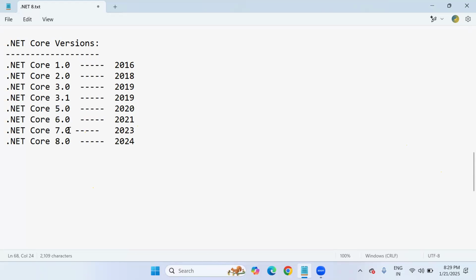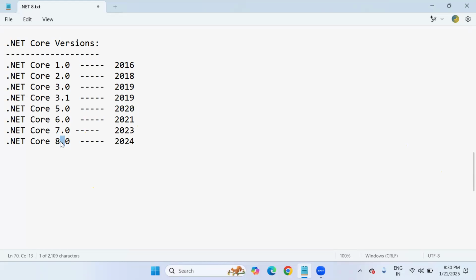Because see, even though we are teaching .NET 8.0, it doesn't mean that all companies are still developing all their projects in Core 8 only. It is not a stable version. It is a latest version. Stable version meaning is what?